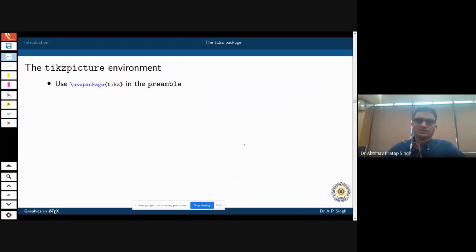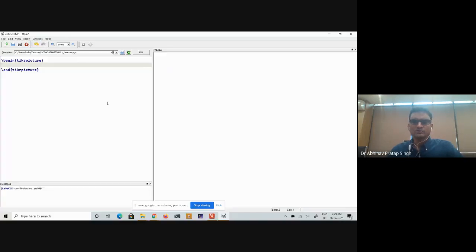What you have to do is put this inside your template file or inside your TeX document. By the way, when I say template file, it is basically a TeX document only. There is nothing new about this software. You can use TeXMaker also to create the same figures. The only difference is that you will find it more convenient to use this particular software to create graphics. That is why I'm using this software. Otherwise, you can do everything in TeXStudio also, or whatever editor IDE you are using.